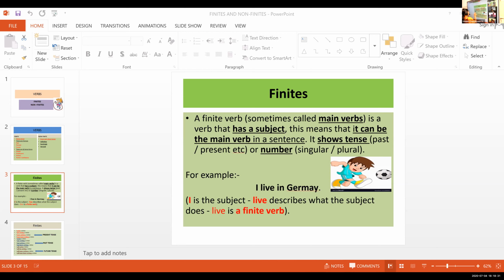In 7th standard you have learned, children, that if the subject is singular, we have to use a singular verb, right? If the subject is plural, we must use a plural verb, right? This is what you have learned.